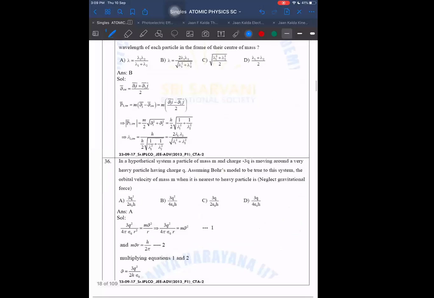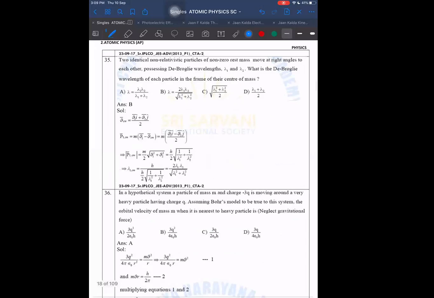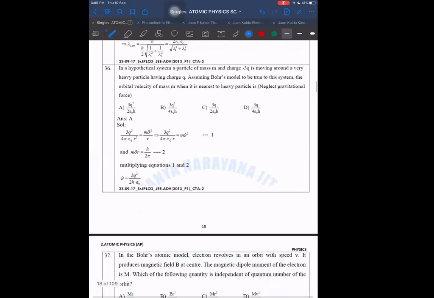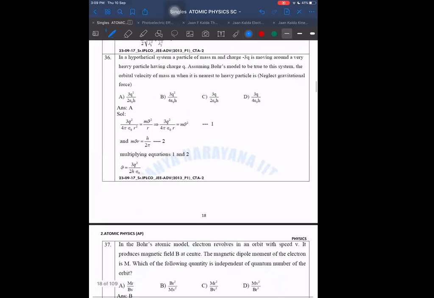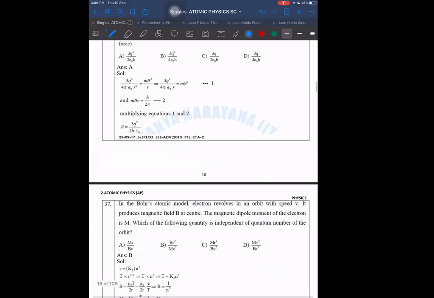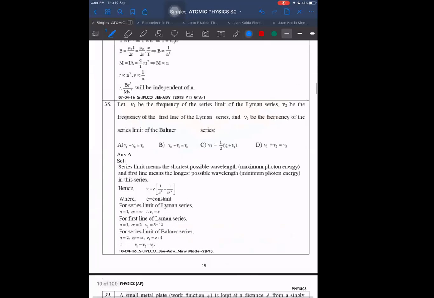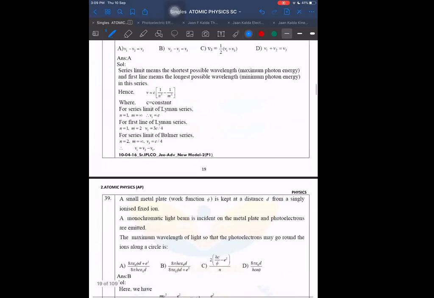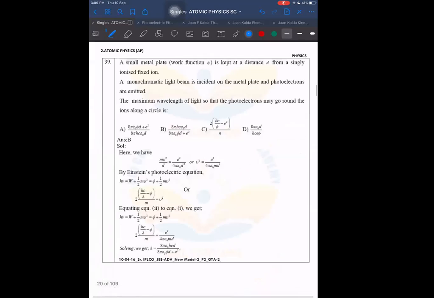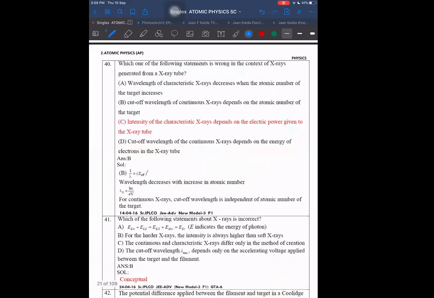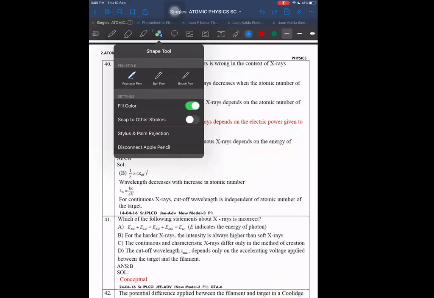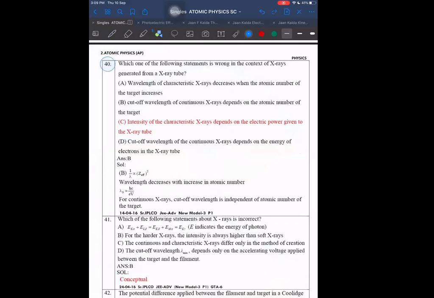35. 36. All are simple questions only, you can see. The 40th question is also of X-rays. Okay, then do this one. Do the 40th. Take a screenshot of this so that when I change the screen, you can still keep on doing it.